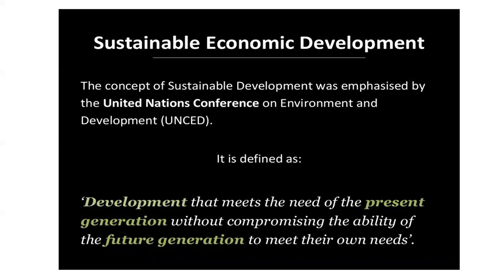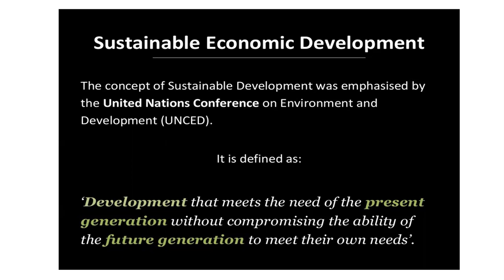For economists, the development path is sustainable if the stock of all our capital assets remains constant or rises over time. The term sustainable development has its origin in the International Union for the Conservation of Nature and Natural Resources, in the 1980 World Conservation Strategy report. According to the Commission, sustainable development refers to development that meets the needs of the present without compromising the ability of future generations to meet their own needs.